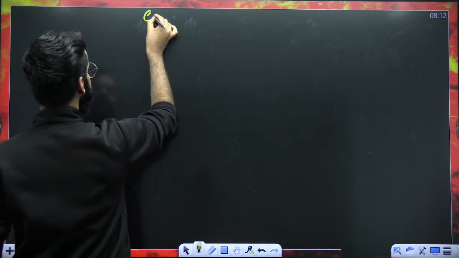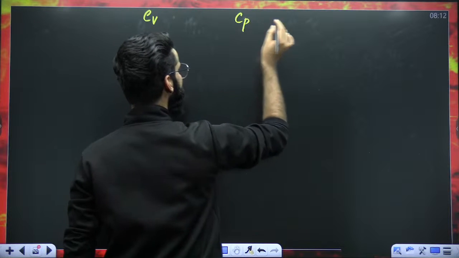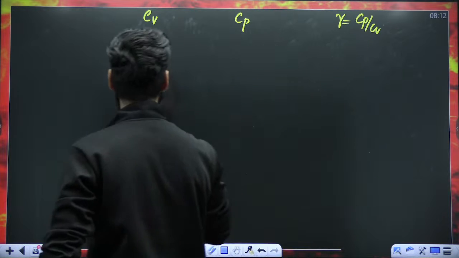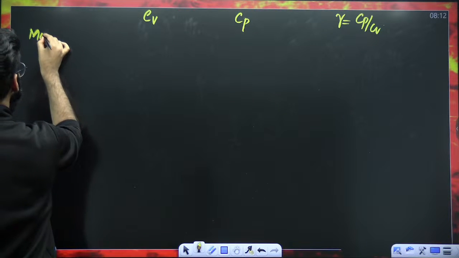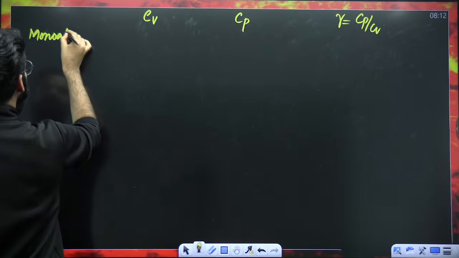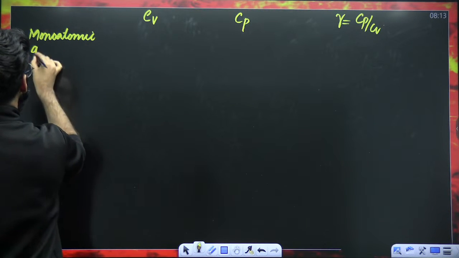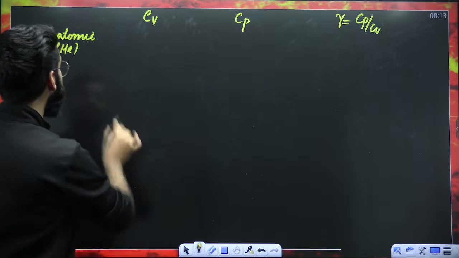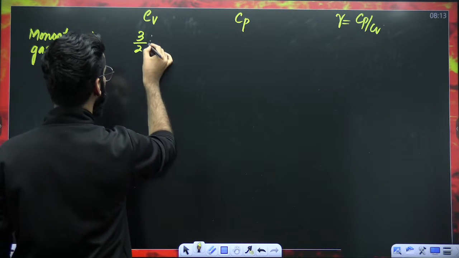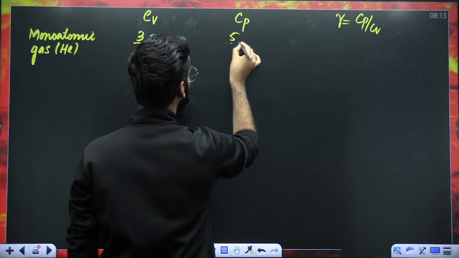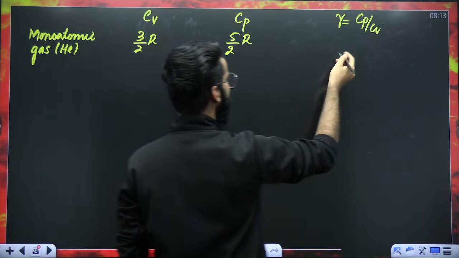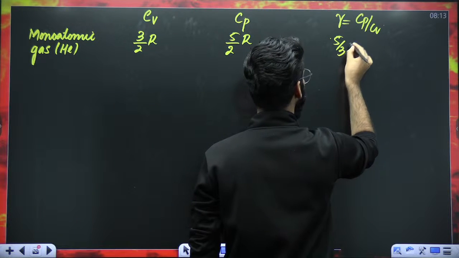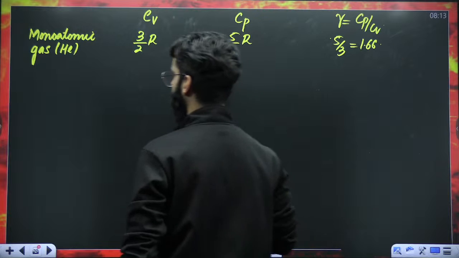So over here, I'm mentioning Cv. Over here, I'm mentioning Cp. And over here, I'm mentioning gamma, which is Cp divided by Cv. Now, imagine that you have got a monoatomic gas, like helium. Do remember, Cv for monoatomic gases is always equal to 3 by 2 R. Cp for monoatomic gases is always equal to 5 by 2 R. And gamma, which is Cp by Cv, comes out to be 5 by 3. 5 by 3 is just 1.66, right?